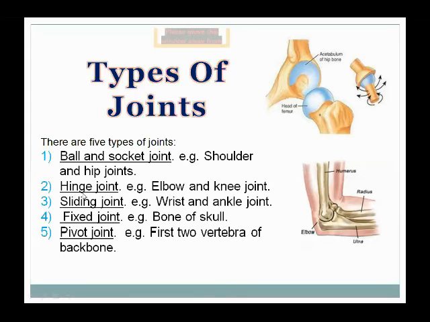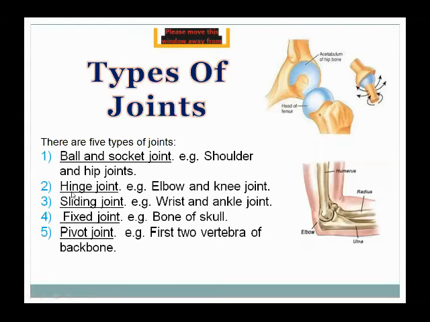So what happens in a hinge joint? Movement takes place in only one direction, which means only extension or flexion takes place in a hinge joint. What is extension and flexion? At the elbow you can only move your hand upside and downside. That movement is called extension and flexion, and that joint is called hinge joint.